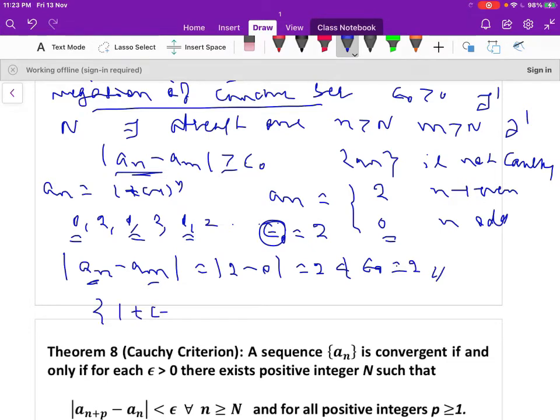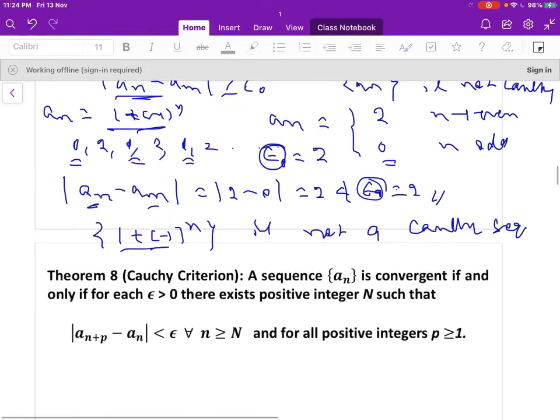Therefore the sequence 1 plus (−1) to the power of n is not a Cauchy sequence. First of all, this sequence is not a convergent sequence, so it is not a Cauchy sequence. The difference 2 minus 0 is equal to 2, which is not less than epsilon naught here, so it is not a Cauchy sequence.